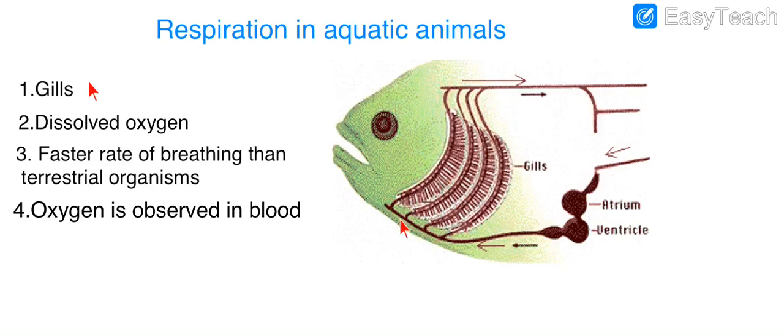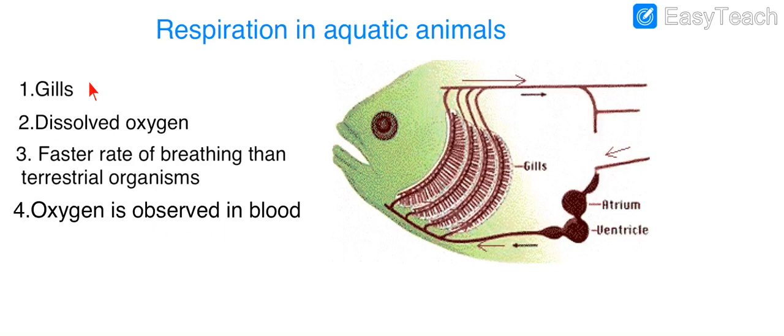So the gills increase the surface area of absorption. Once the water comes in contact with these gills, the oxygen is slowly absorbed or diffuses into the blood vessels. The blood vessels will take in the oxygen and release the carbon dioxide.